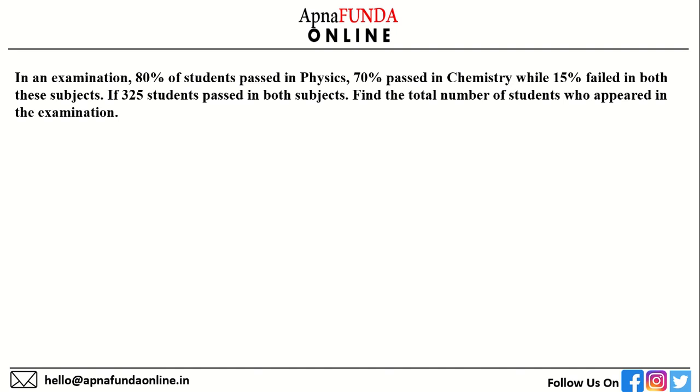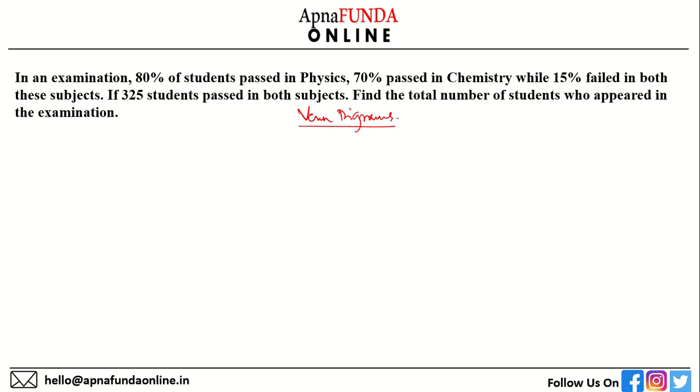This is a question that we'll solve with the help of Venn diagrams. We will be coming soon with videos on Venn diagram questions. This is a very important topic in many competitive exams. This is just one question of the Venn diagram in percentage that we'll solve.